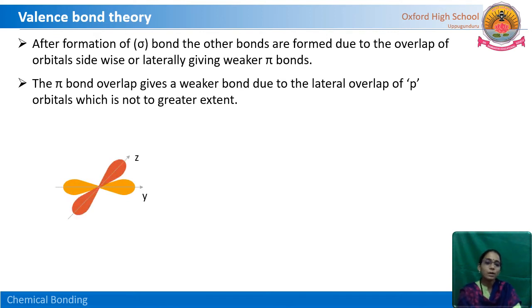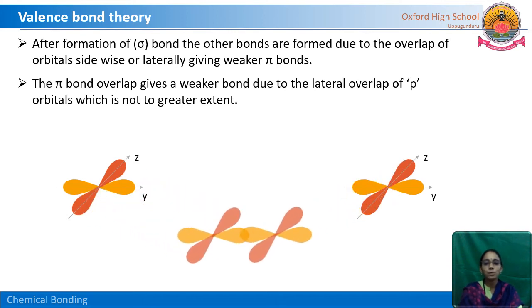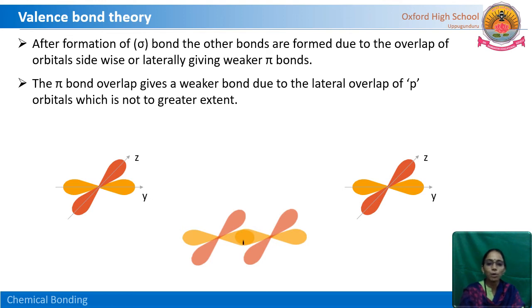If py and pz orbitals of one atom are ready to overlap with py and pz orbitals of another atom, and they come closer and overlap, then the first formed bond, along the axis, is the sigma bond, whereas the lateral or sideways overlap, the second bond, is the pi bond.